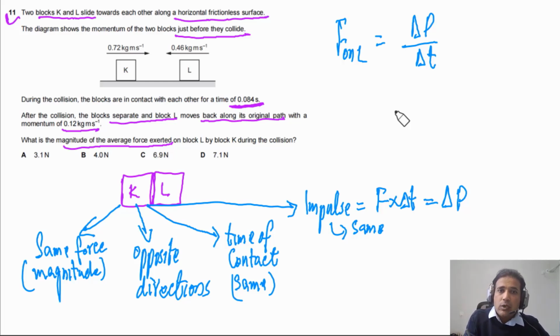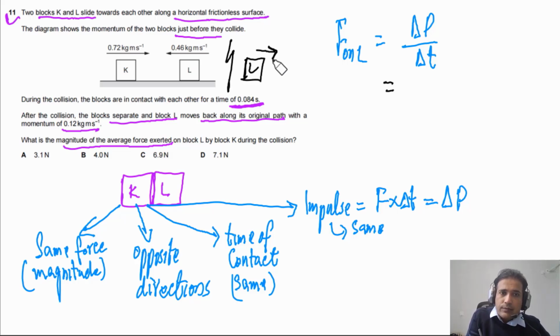Now let me explain how you can answer. Delta P. In this case, its momentum is to the left. We can take to the right as positive. This is to the right. So for this question, it is given to us that after collision, it moves back. So we can say what is happening to block L after collision.